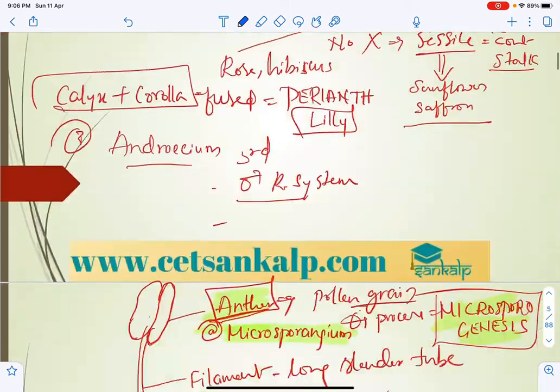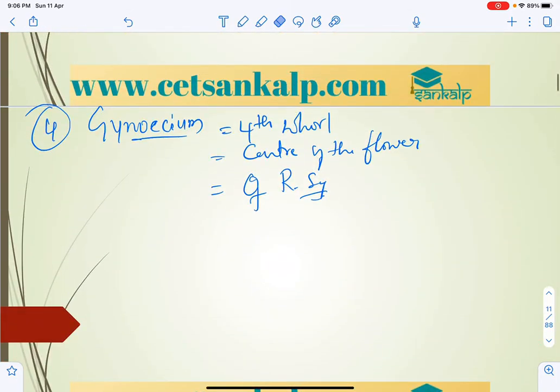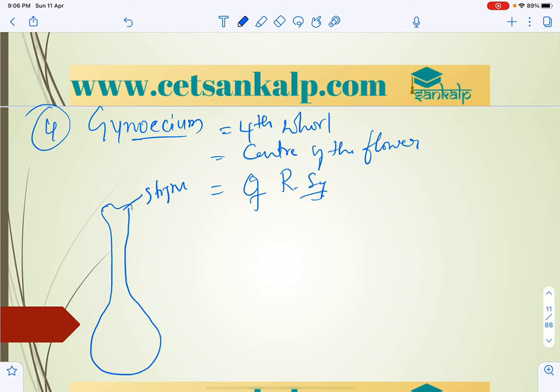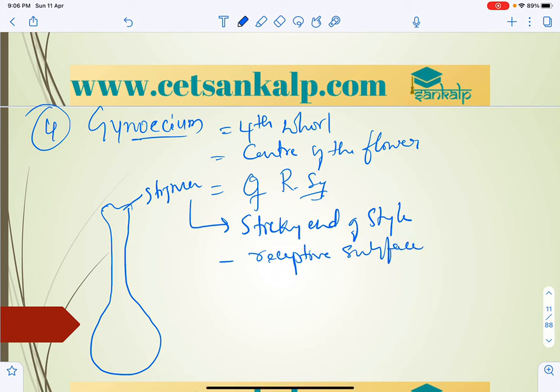Now we'll take what exactly the stigma and style are. The receptive surface of the pollen grain is called the stigma. The stigma is the sticky end of the style, and it serves as a landing platform, a receptive surface which receives the pollen grains.